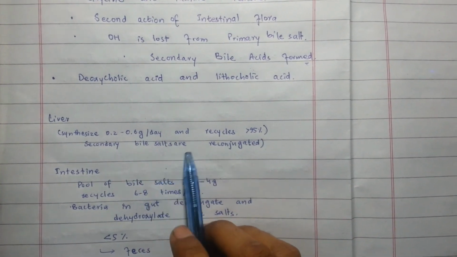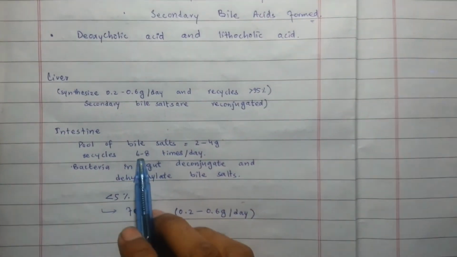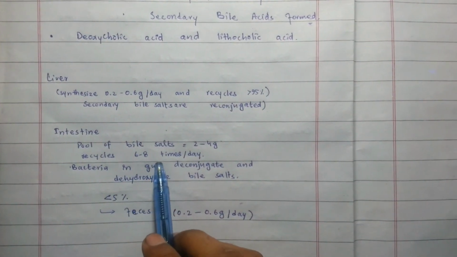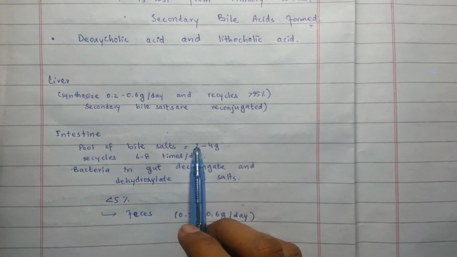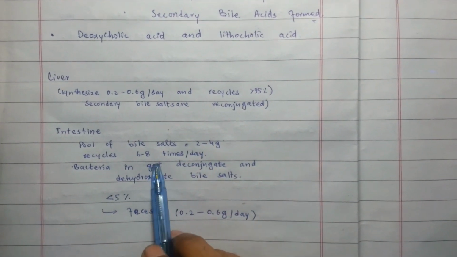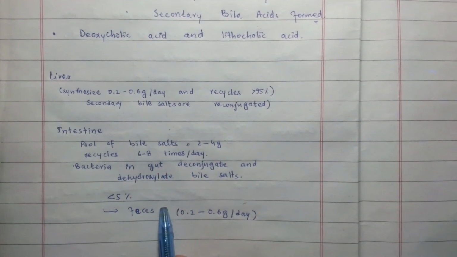Secondary bile salts are reconjugated in the liver, while in the intestine the pool of bile salts is 2 to 4 gram, which recycles 6 to 8 times per day.